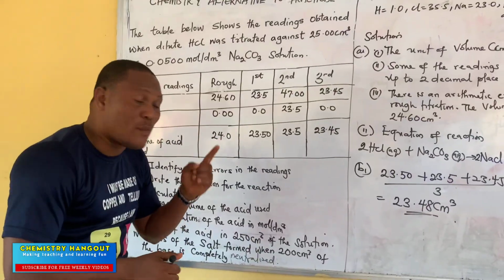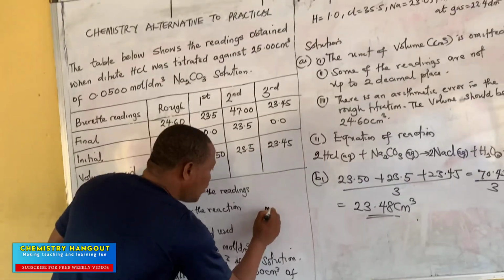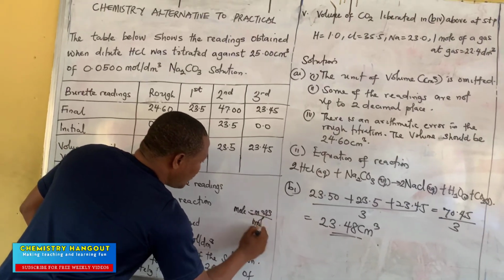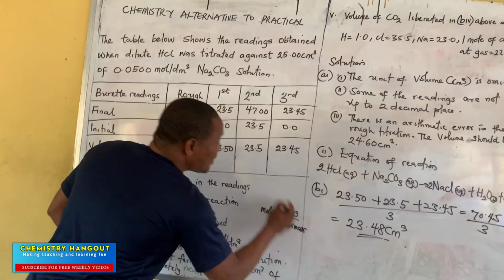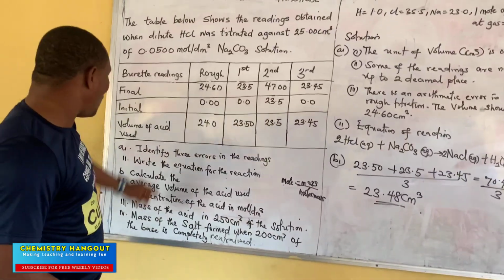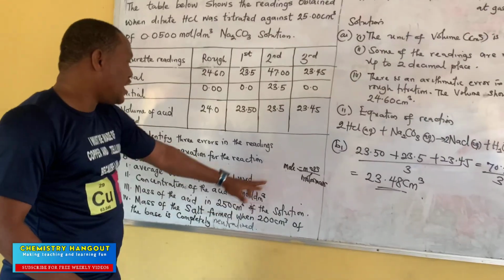The first formula that will come to my mind is mole is equal to mass over molar mass. This is the first formula that will come to my mind as a student. But look at it, we want to get our concentration of the acid in mole per dm cube.